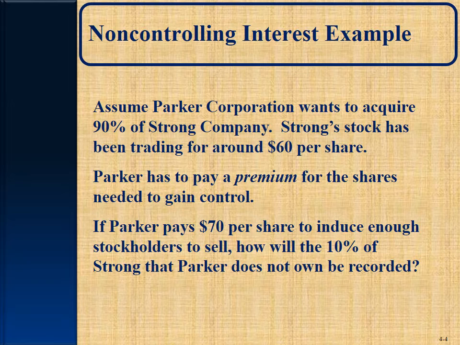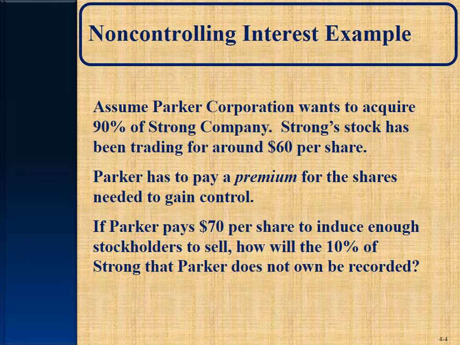But Parker has to pay an amount above market value, or what we call a premium, for the shares to gain control. So the shareholders say, hey, it's trading at 60, but I'm not selling it to you at 60. If you want to control the company, you got to give me 70. If Parker pays $70 per share to induce enough stockholders to sell, how will the 10% of Strong that Parker does not own be recorded?